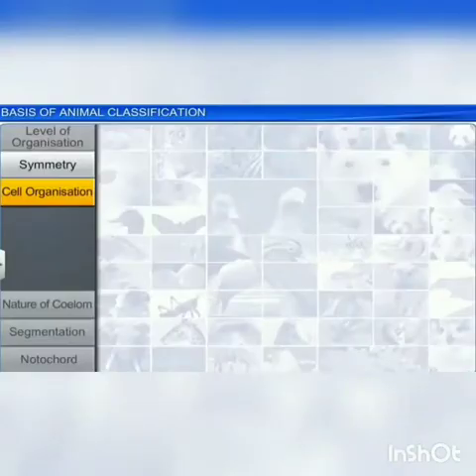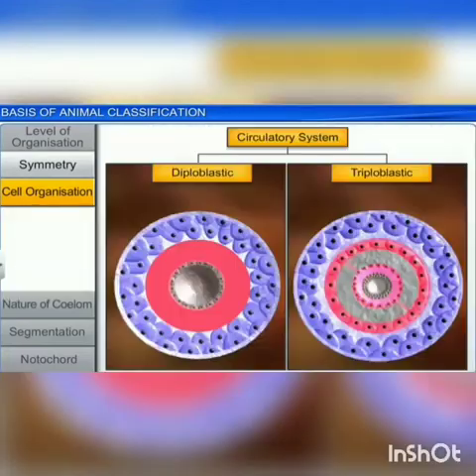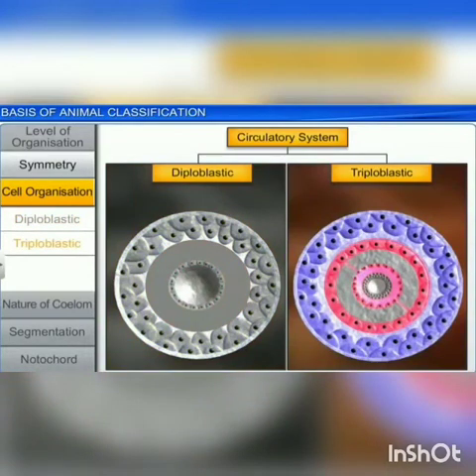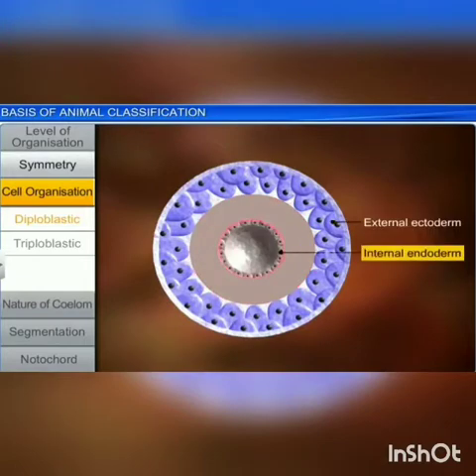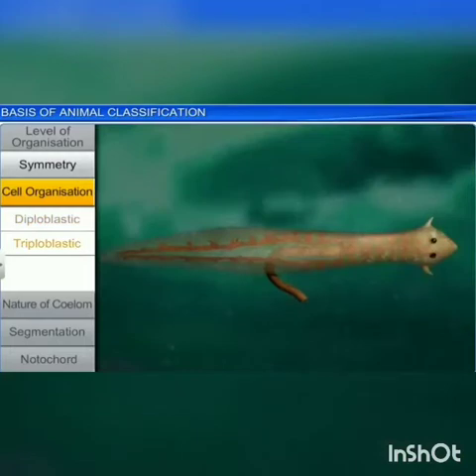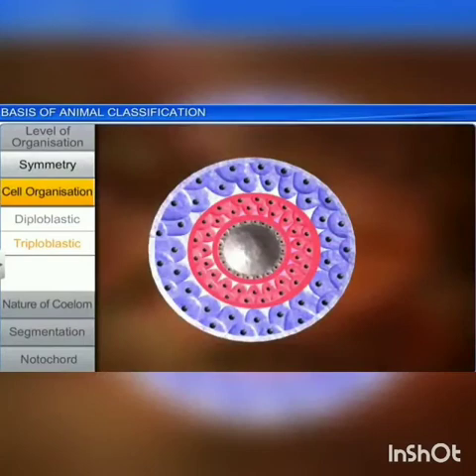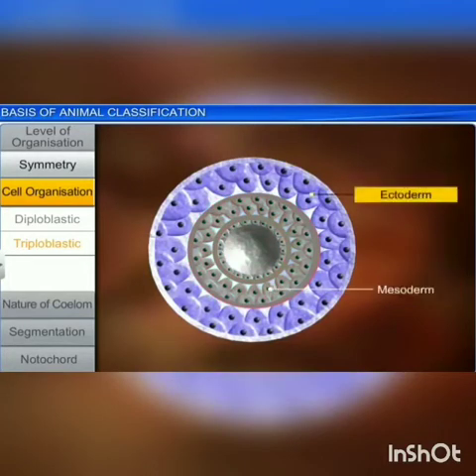Next is the cell organization. Based on the cellular organization, animals can be classified into 2 types: diploblastic and triploblastic. Diploblastic means the animals in which the cells are arranged in 2 embryonic layers, the external ectoderm and the internal endoderm. It is found in corals and jellyfishes. Whereas in planarians or platyhelminthes, the animals have 3 germinal layers: ectoderm, endoderm and mesoderm. So they are called triploblastic animals. Between the ectoderm and endoderm is the middle layer, the mesoderm.